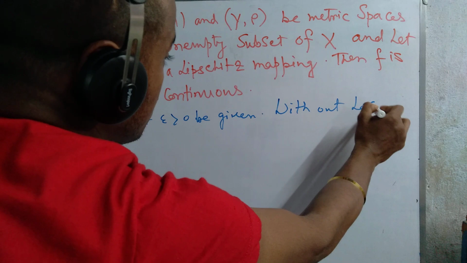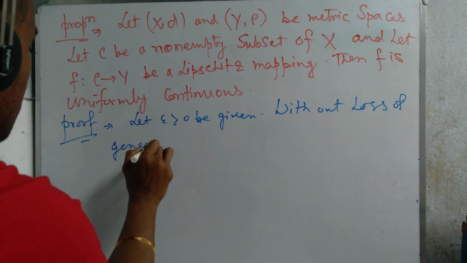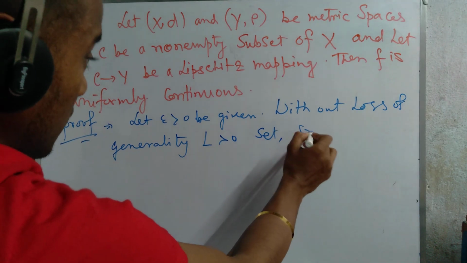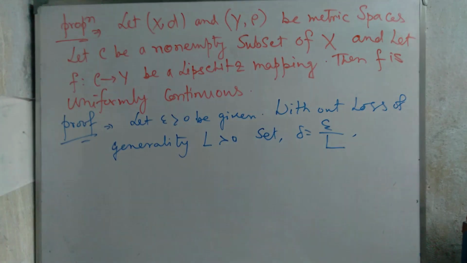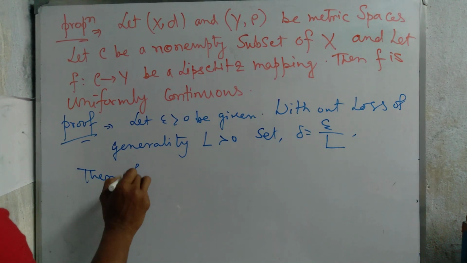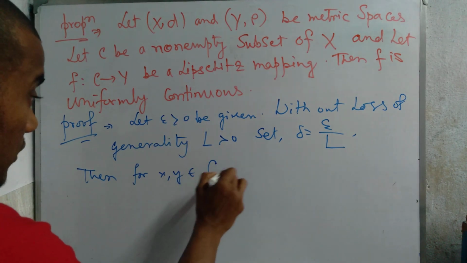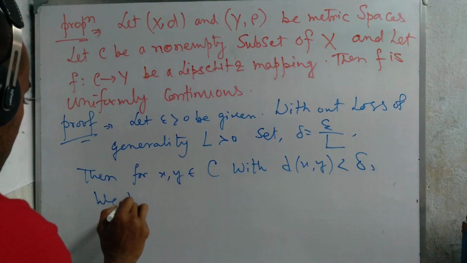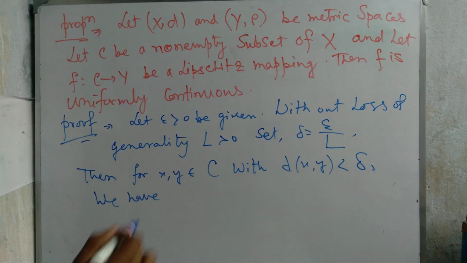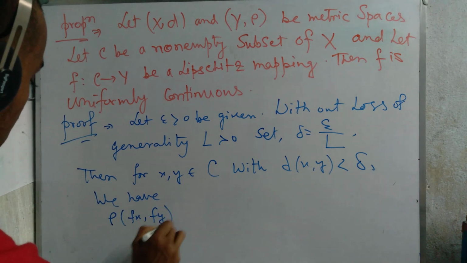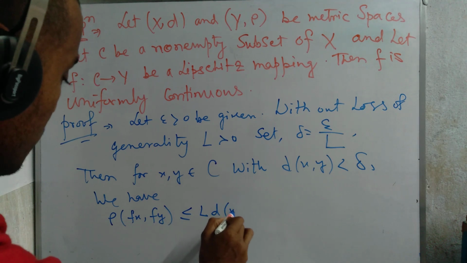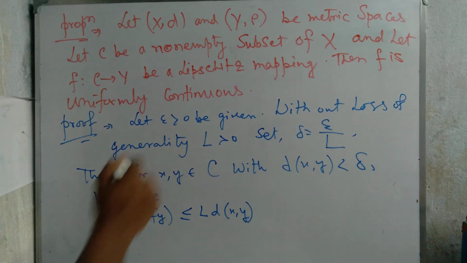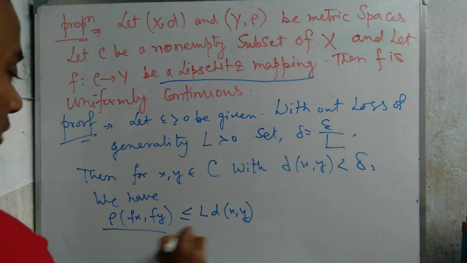Without loss of generality, L greater than 0 some number, and set delta equal to epsilon by L. Okay, then for x, y belongs to C with d(x, y) less than delta, we have rho(f(x), f(y)) less than or equal to L d(x, y). This happened because this function satisfies the Lipschitz condition. So in metric form this one happened.